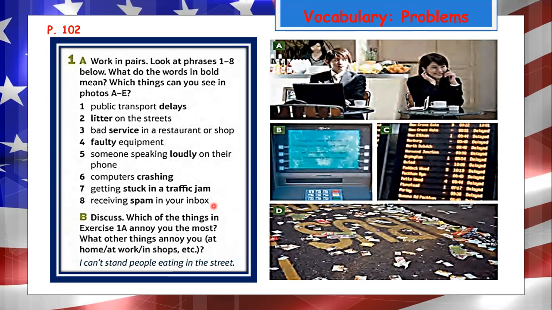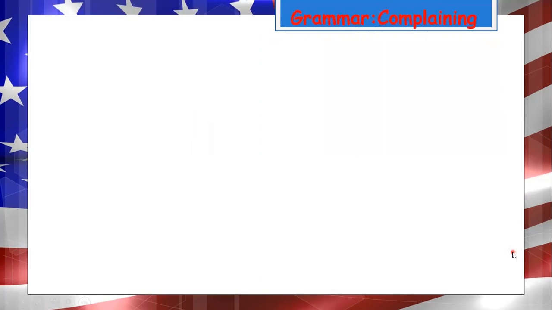Discuss which of these things in exercise 1A annoy you the most and what other things annoy you at home, at work, or in a shop. For example, I can't stand people eating in the street. So, in this part, this is important for you to practice.